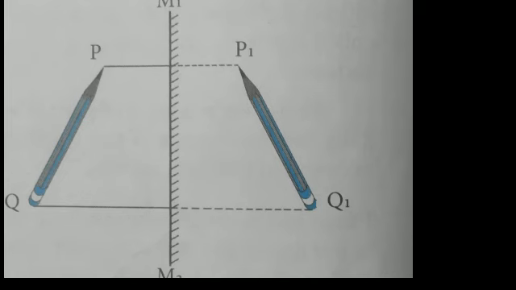Similarly, images of all points between P and Q are formed between P1 and Q1, resulting in the image P1Q1 of the entire extended source. The image formed by a plane mirror is of the same size as the source.